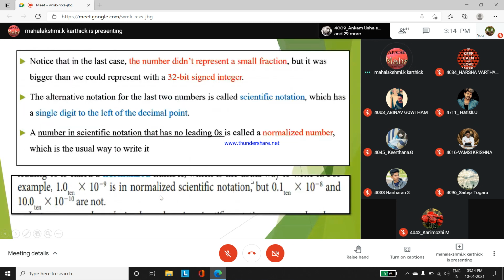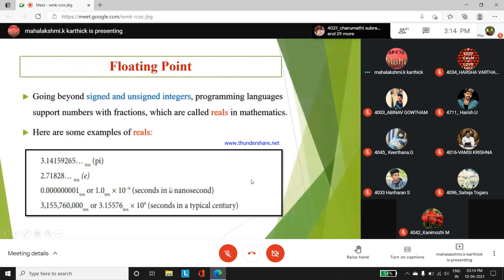Okay. So the last two examples come under scientific notations, which have a single digit to the left of the decimal point. Again, in such cases, what you have to analyze is that a number in scientific notation has no leading zero, meaning we should not start with zero. In scientific notation, the digit before the decimal point is always a non-zero value.